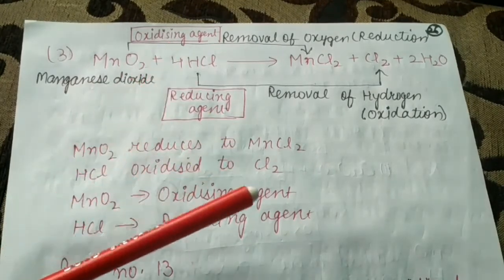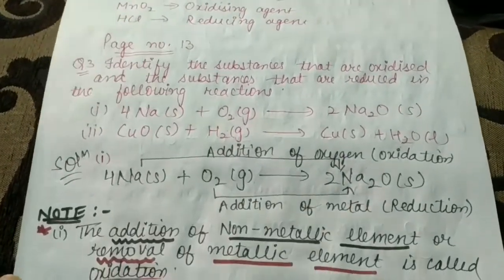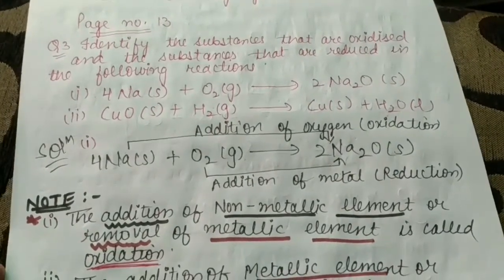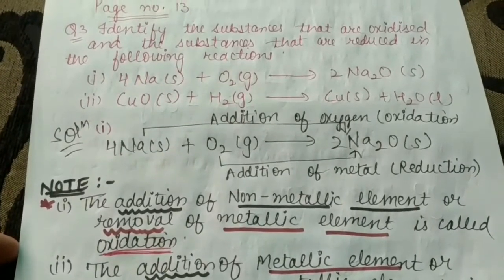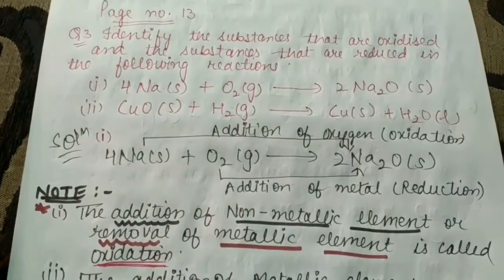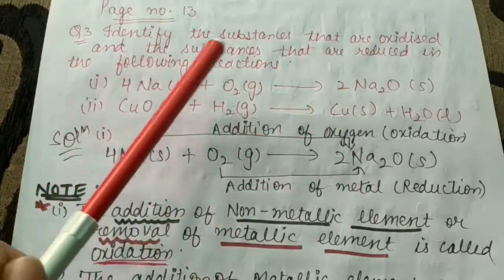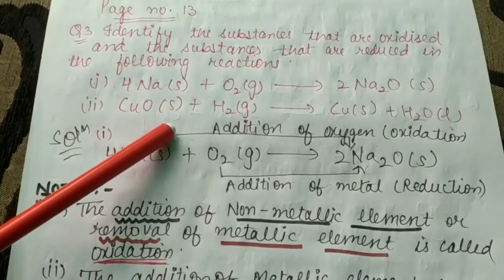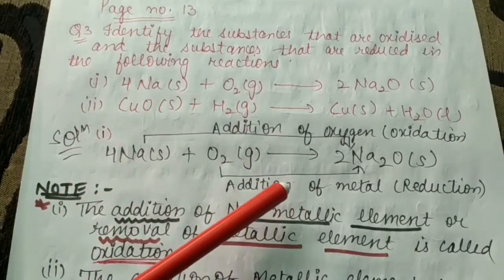So now we are going to discuss your NCERT page question number 3. The first two questions I have already discussed with you, as they were easy and I have provided you the notes. But this question I am going to discuss because in this one there is a new point. Identify the substances that are oxidized and the substances that are reduced in the following reactions. Again you have to tell where the oxidation is taking place and where the reduction is taking place.